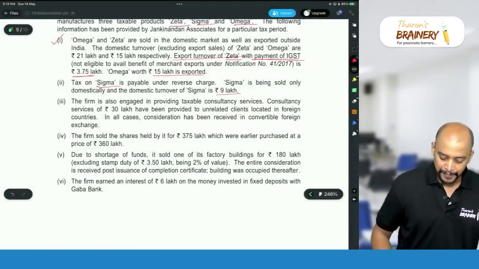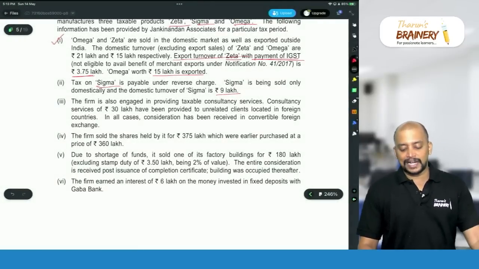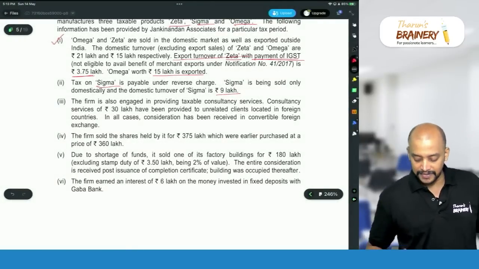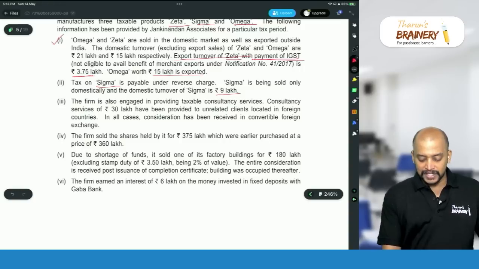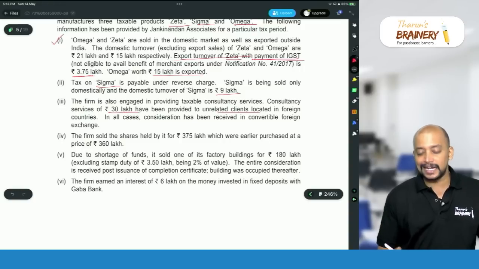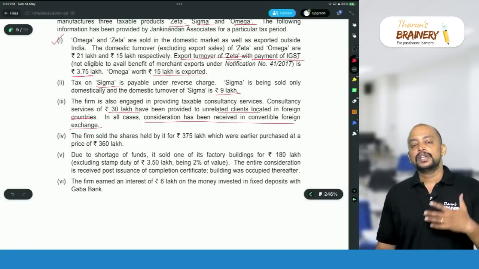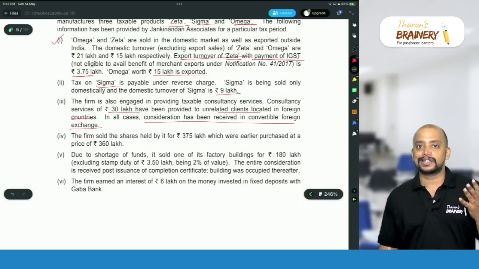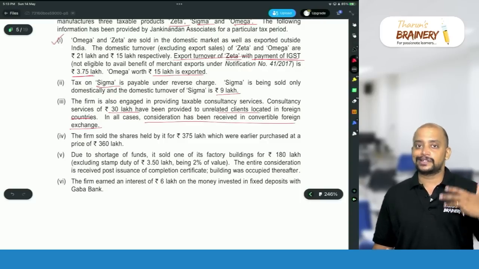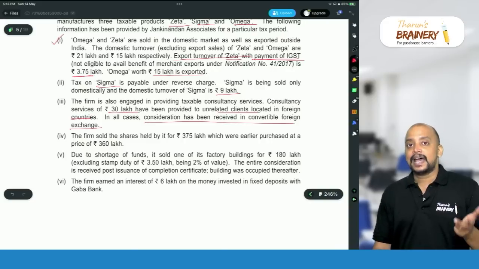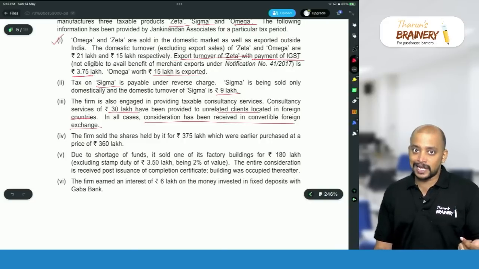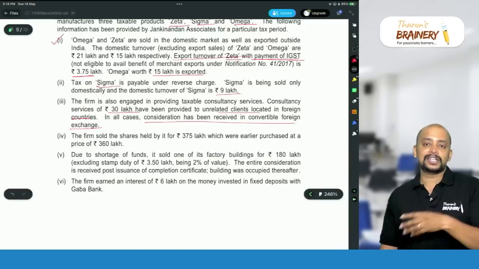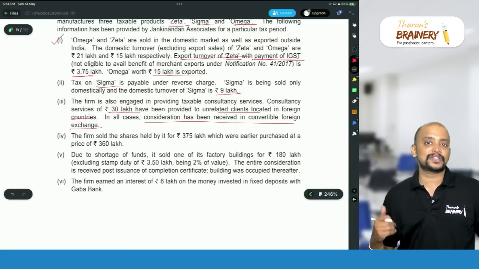Then next one, the firm is also engaged in providing taxable consultancy services. Consultancy service of 30 lakhs has been provided to unrelated clients located in foreign countries. In all the cases, consideration has been received in convertible foreign exchange. In order to qualify as export of service, 5 conditions should be satisfied. Supplier should be located in India, recipient should be located outside India, and then place of supply should be outside India. Consideration should be in convertible foreign exchange. Supplier and recipient are not establishments of the same person.